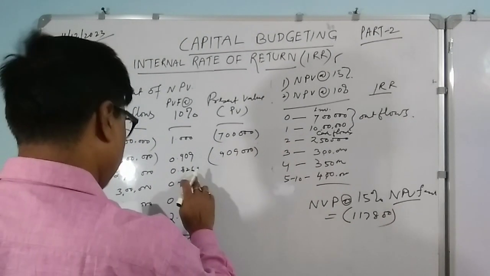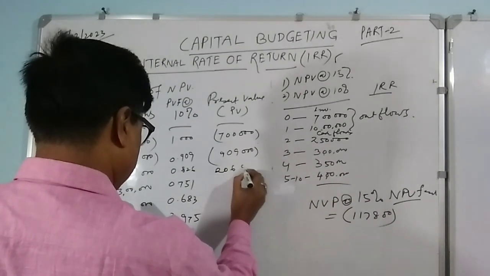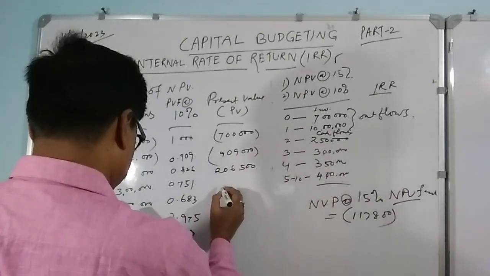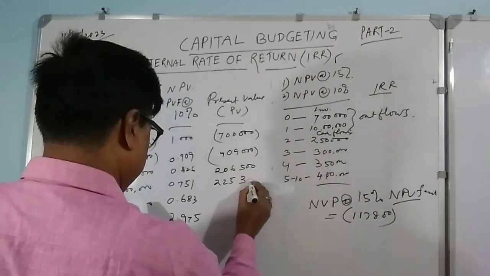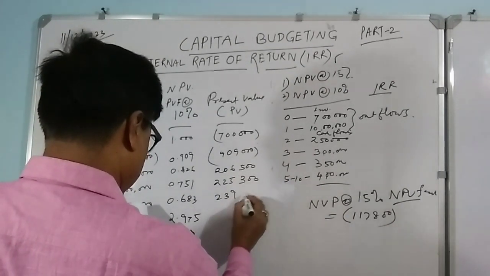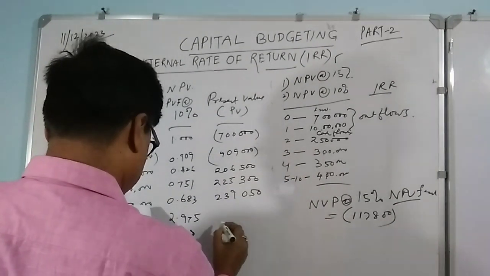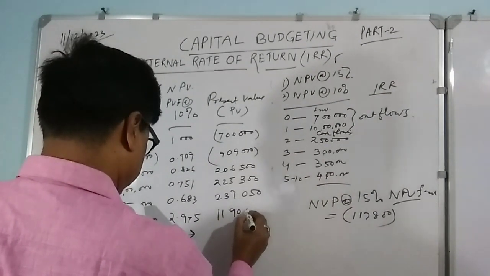2 lakh 15 thousand 8 hundred 6, same way it will be 2 lakh 06,500, and this will be 225,300, and this will be 239,050, and this will be 11,90,000.